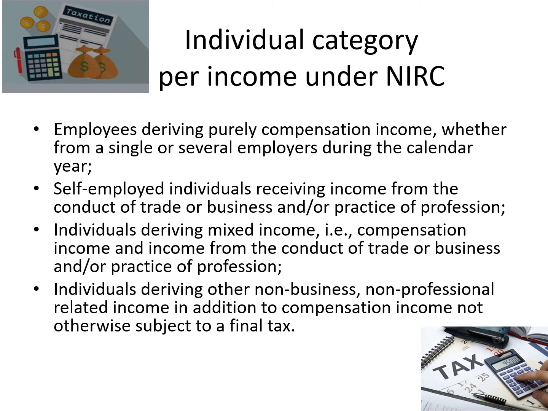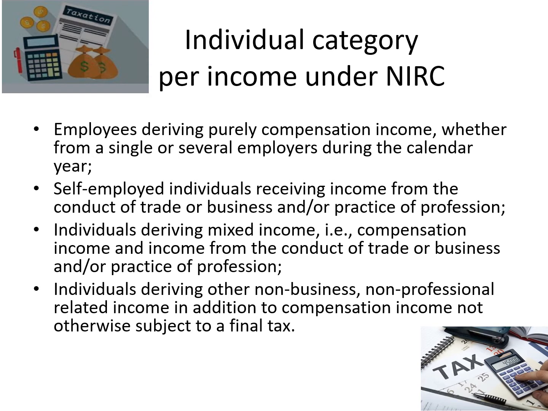Individual deriving compensation income and income from the conduct of business. A lot of YouTubers are under this category. Why? Because they are earning from their respective employers under compensation income, and they are also conducting their trade or business or practice of profession through their content, viewed by viewers on the YouTube platform, wherein some advertisers would advertise their product on your channel. So you are now considered a mixed income earner.